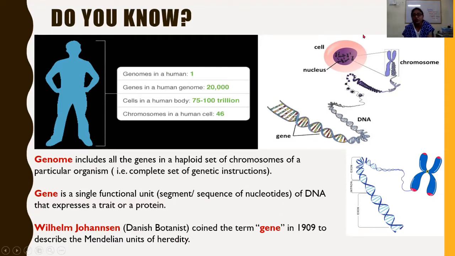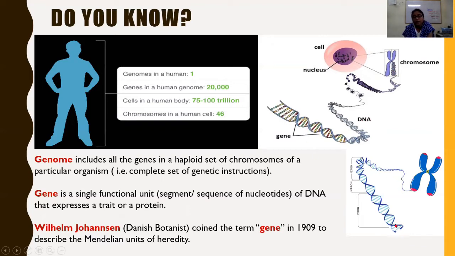You see over here, this is the cell and nucleus, the largest organelle. Within the nucleus, the chromosomes are found. Chromosome is made up of the DNA, deoxyribonucleic acid, and some structural protein. The DNA is having a number of genes. This one segment comprises one specific gene.